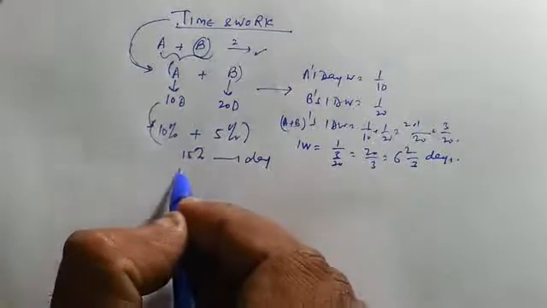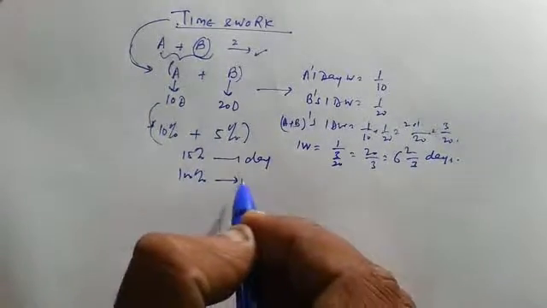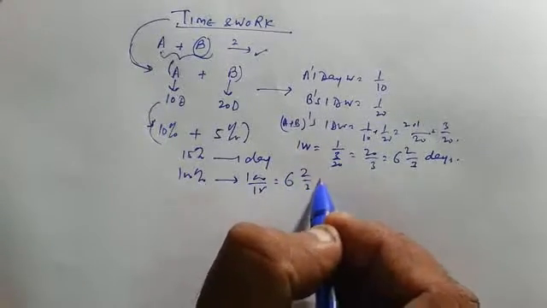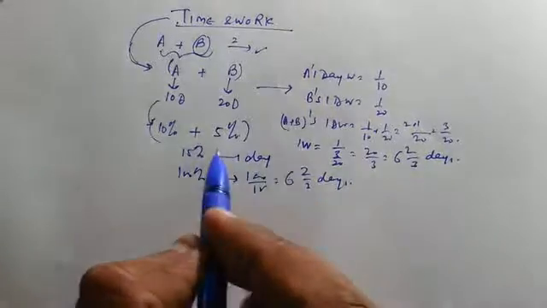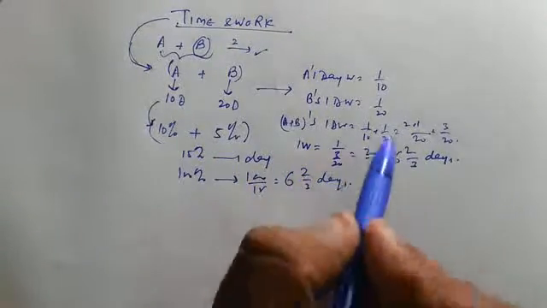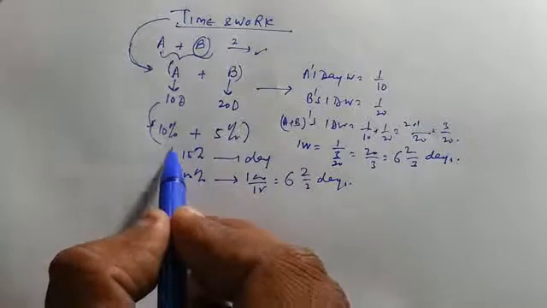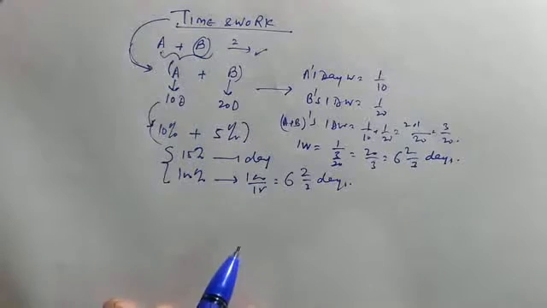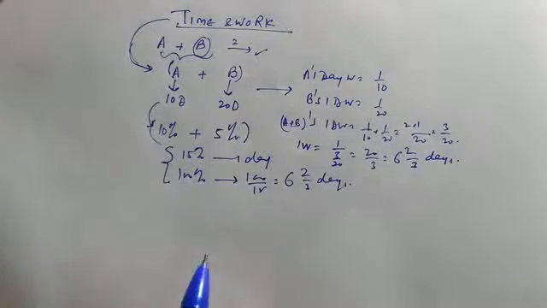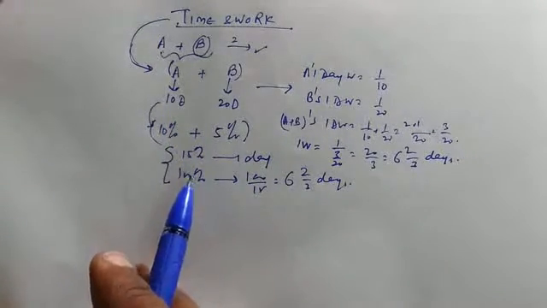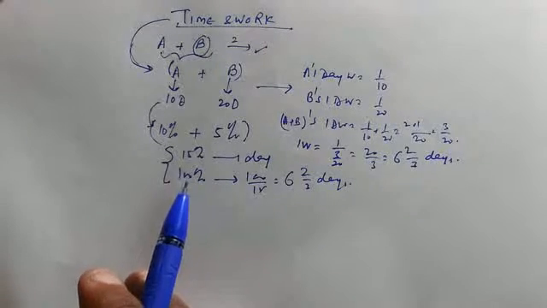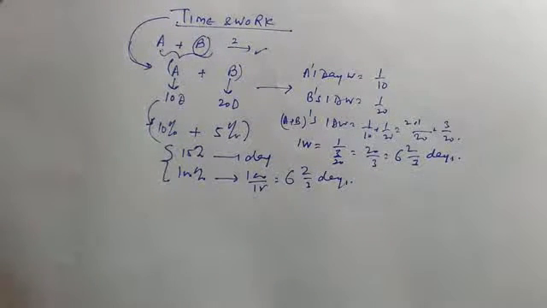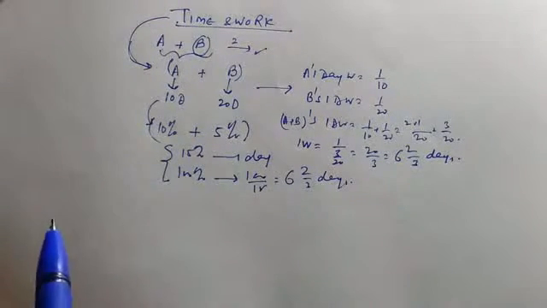So 100% work will be completed in how many days? It will be 100 upon 15, which is 6 and 2 upon 3 days. So now instead of thinking in terms of fractions, just think in terms of percentage and things will be very easy. Now I'll take certain examples using this percentage approach, and you can see how easy it is to solve this sort of time and work questions. If options are given, as in multiple choice questions, it becomes very easy. It's a matter of 10 to 15 seconds to solve a question.